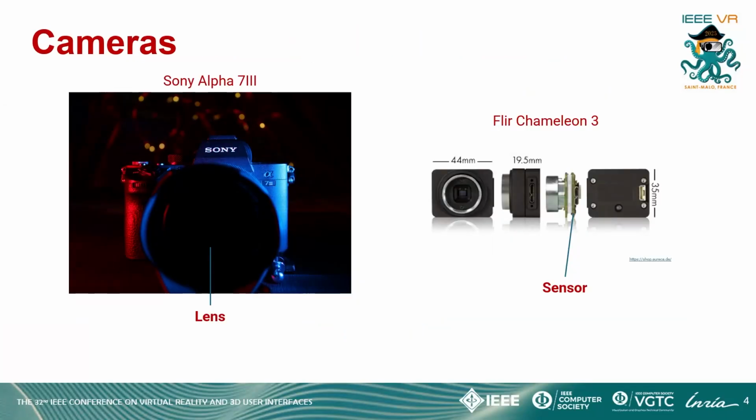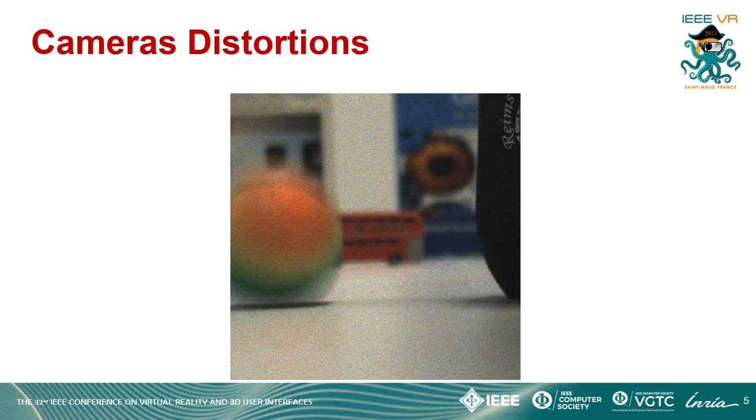Cameras are ubiquitous in nature, ranging from large DSLRs and mirrorless cameras to much smaller CCTV and mobile phone cameras used in head-mounted displays. No matter which cameras we use, distortions are introduced during the capture process. As can be seen from this image, multiple distortions can be present such as noise due to sensor, motion blur due to dynamic scenes or user movement, and defocus blur due to lens geometry and depth of field.